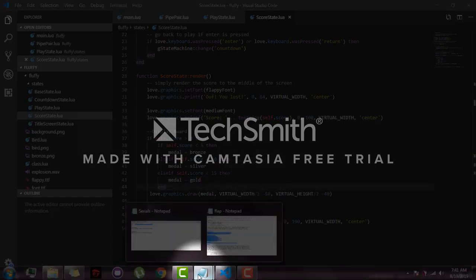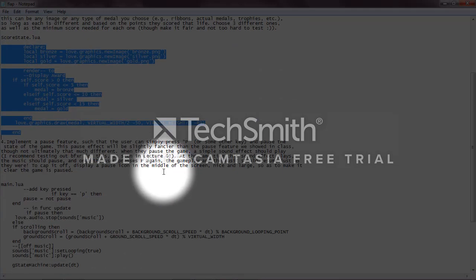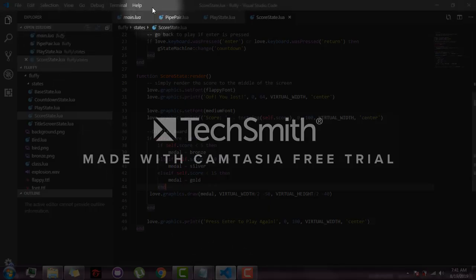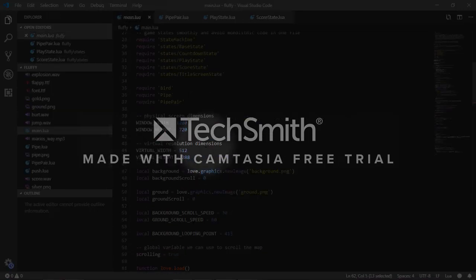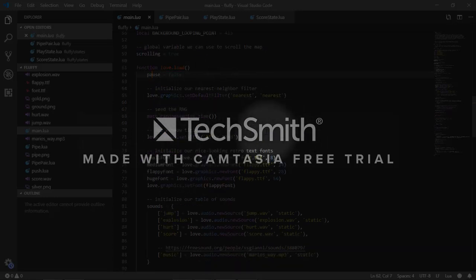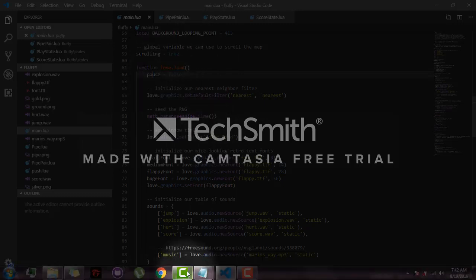Number 4, implement a pause feature. To implement a pause feature, we need to go to the main.lua function and add pause equal to false. The pause will only equal true when either we die from the pipes, or we die from the ground fall.